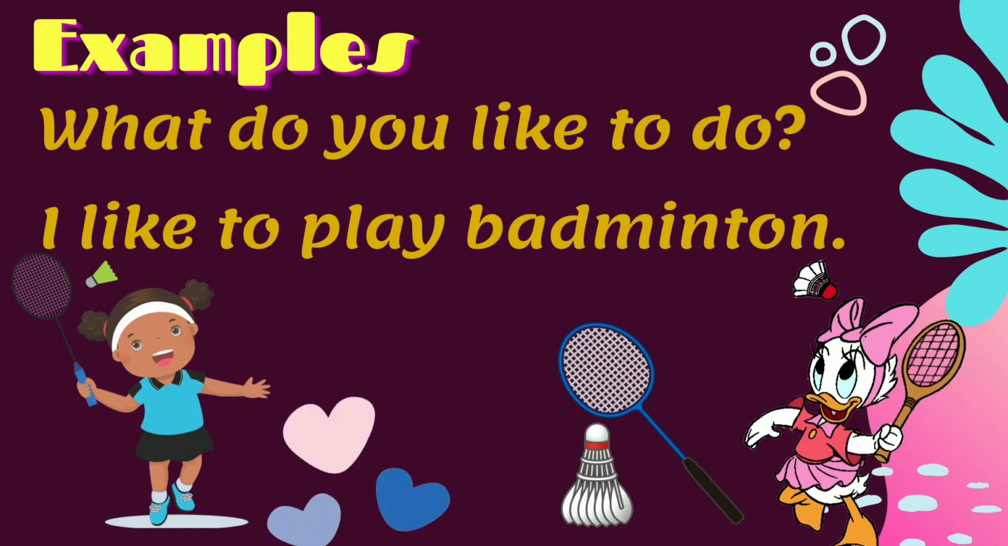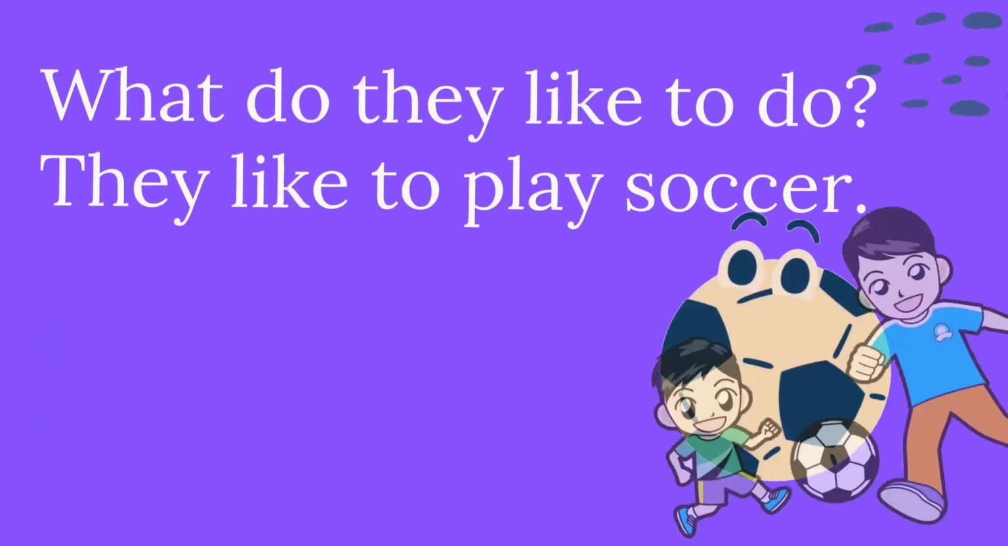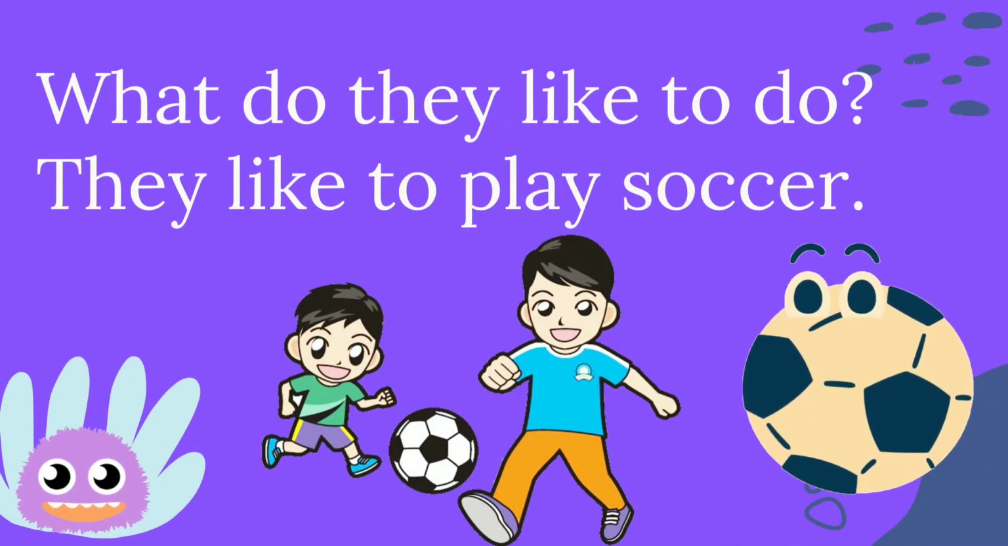The first one is, what do you like to do? We need to use what plus do plus the subject plus like to do. When we want to answer the question, we can use the subject plus like plus to plus the kinds of outside activities. I like to play badminton. Okay, how about the second question?